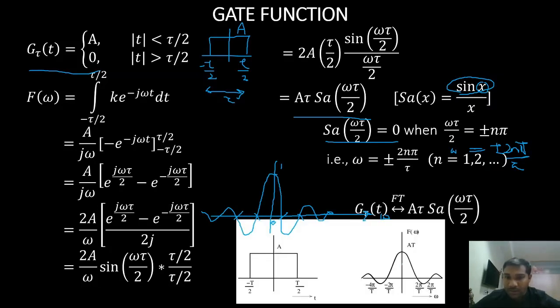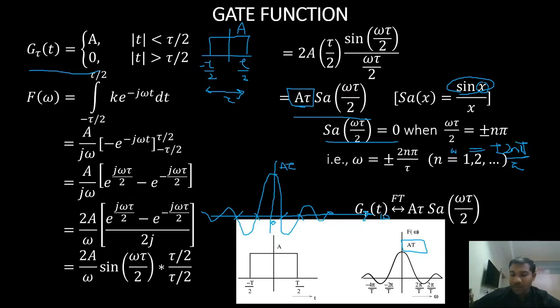Something like this, right? Here the amplitude is A tau, because the sampling function at origin is 1 and I have my amplitude A tau.